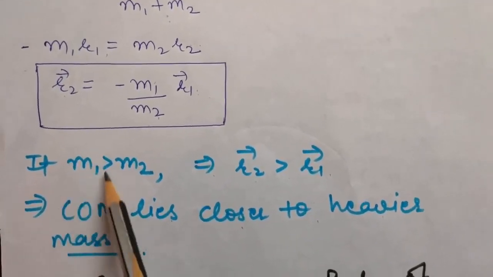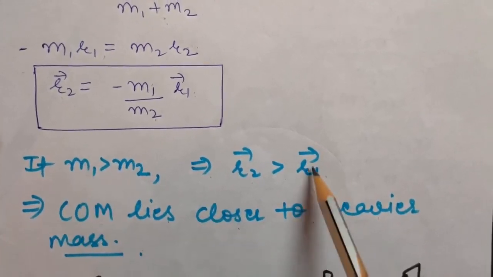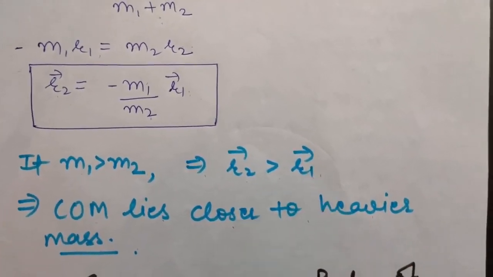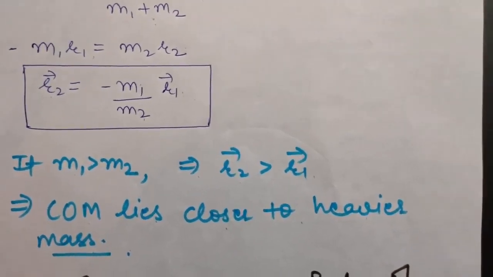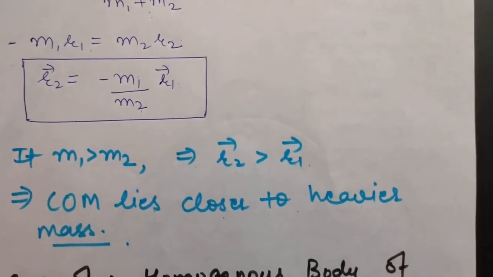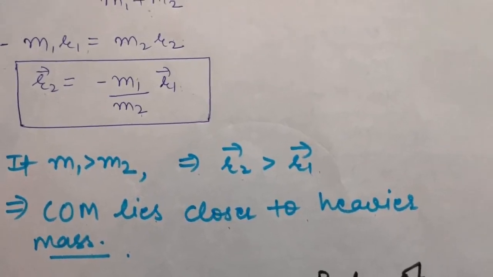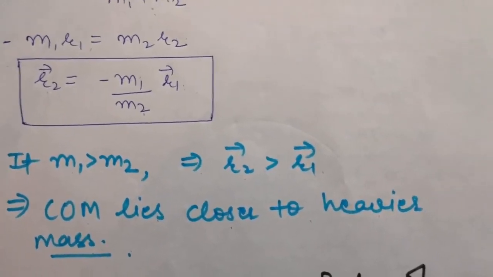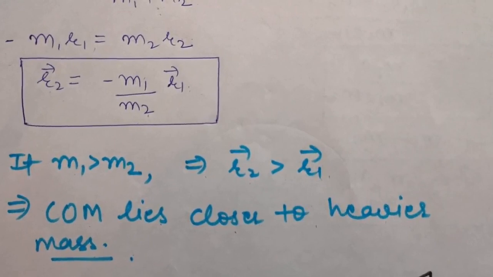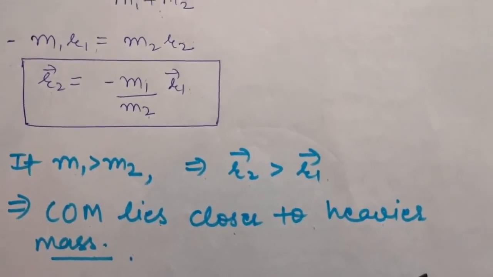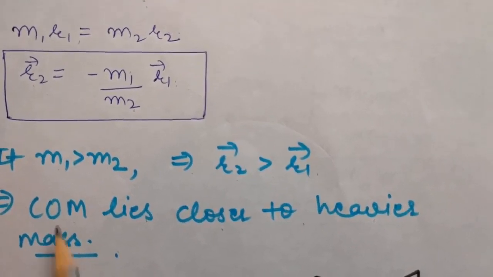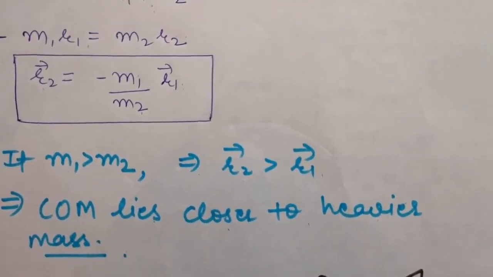See, m1 is heavy because it is greater and r1 is less, that is, the center of mass is close to the heavier mass. So always remember, if you have two bodies of, suppose, 2 kilogram mass and 10 kilogram mass, and you are asked to calculate the center of mass, then directly you can say that the center of mass will lie near the 10 kilogram mass. So it lies near the heavier mass.